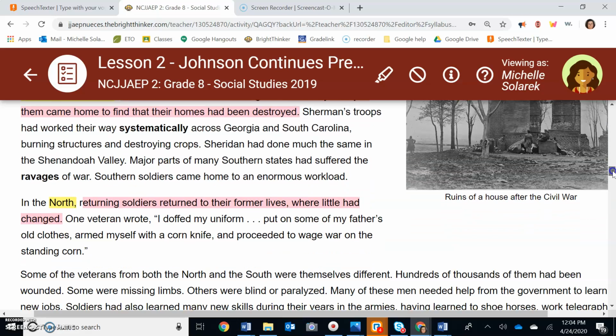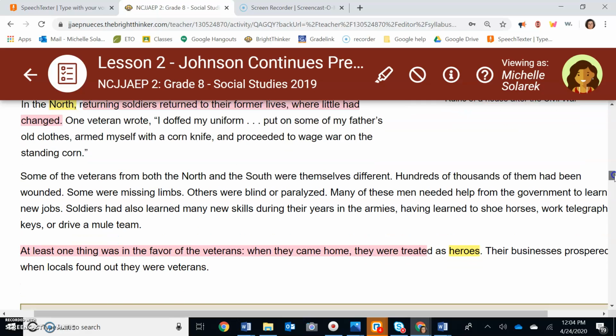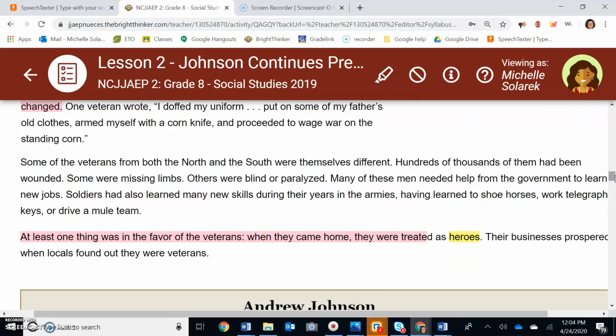Now let's look at how the soldiers were being treated. A lot of soldiers lost their lives. They came back different because war traumatized them. So my question would be, what was one thing that was good for the vets when they got back home? For those soldiers, there was one good thing that happened. And if you look here in yellow, you see that they were treated as heroes. So number 9 would be heroes. The question was, how were the soldiers treated when they got home?